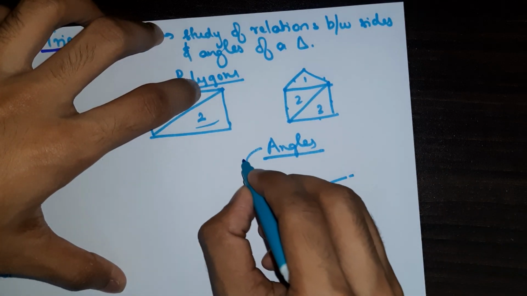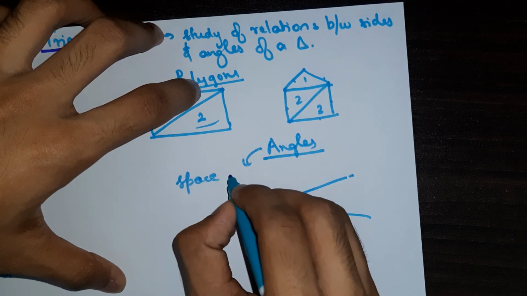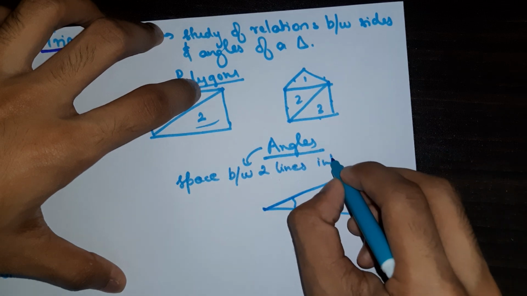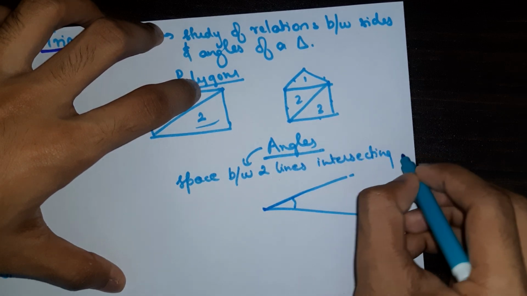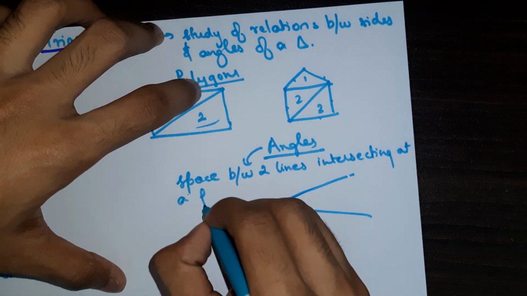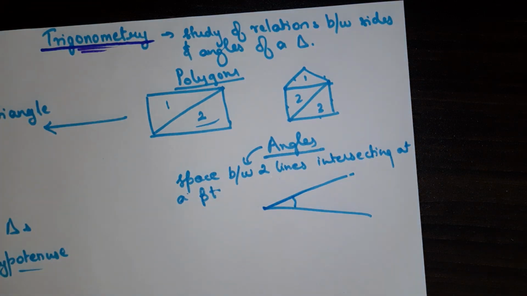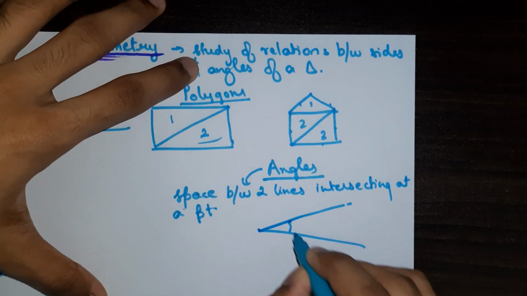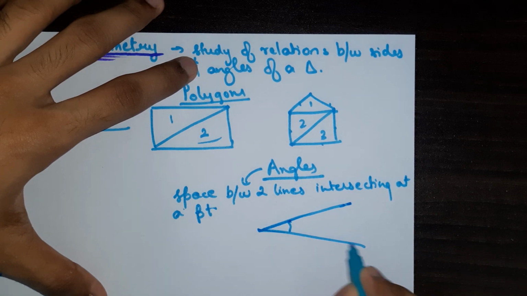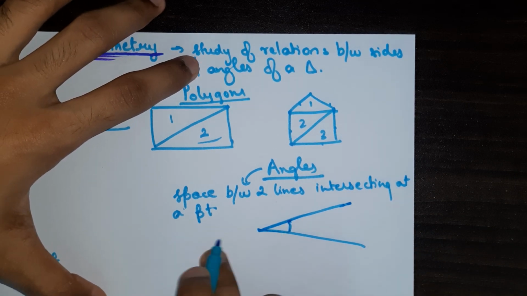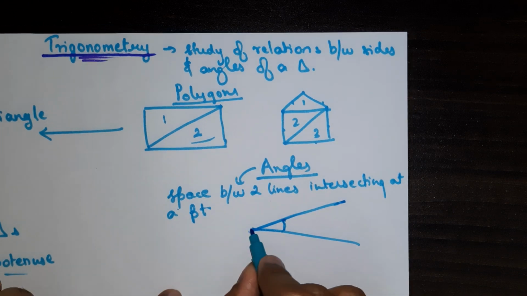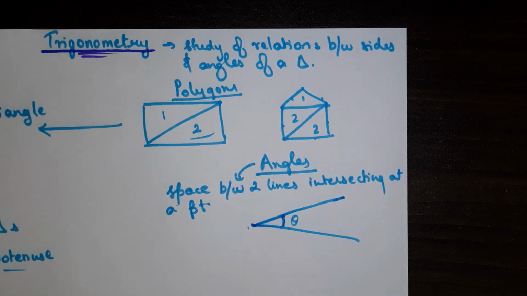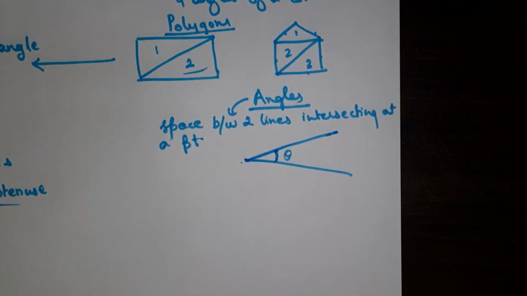The space between two lines intersecting at a point is the angle between the two lines, right? So if we are talking about these two lines, this space between them is the angle between the two lines. That is the basic meaning of an angle.